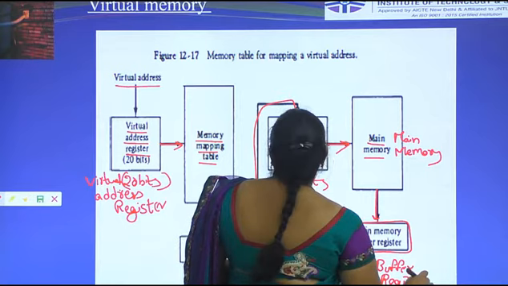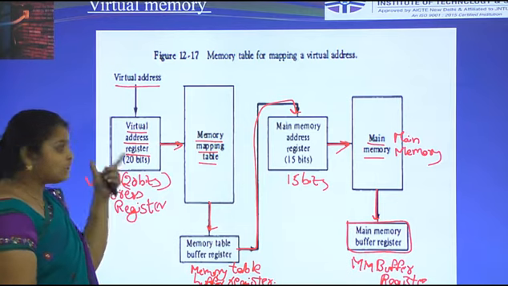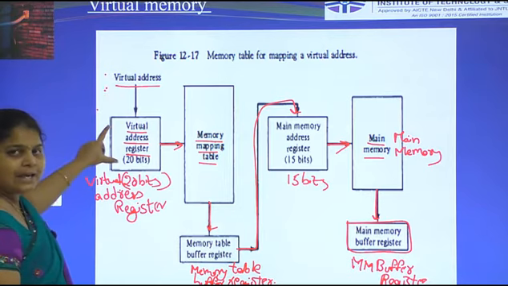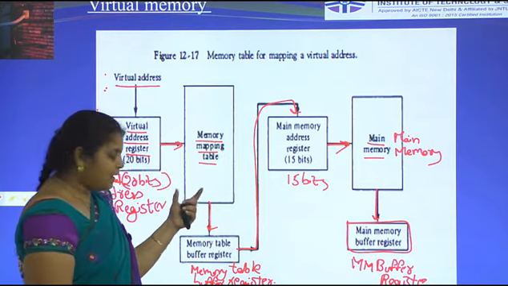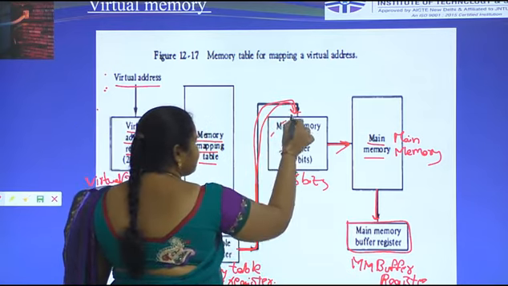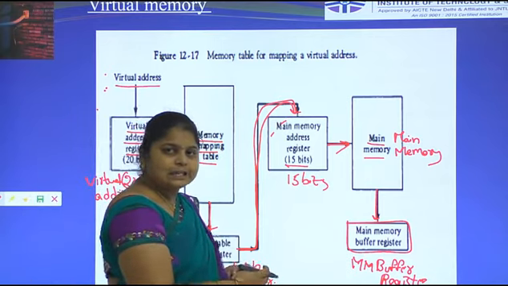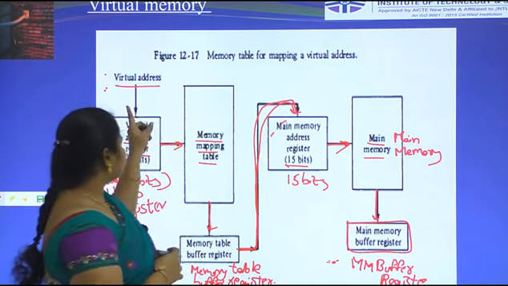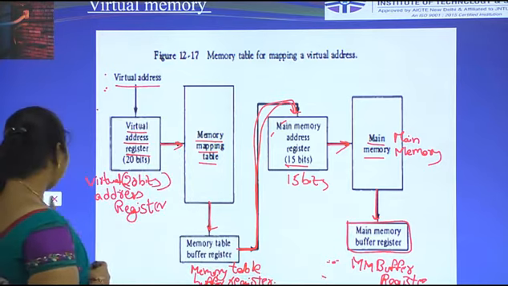Okay, this is a memory table for mapping a virtual address. From the beginning, we start with the virtual address, and the information is transferred to the virtual address register. It contains 20 bits and is transferred to the memory mapping table, then to the memory table buffer register, and then to the main memory address register, which contains 15 bits. Then it is transferred to main memory and the information is passed to the main memory buffer register. This is about the memory table for mapping of a virtual address.